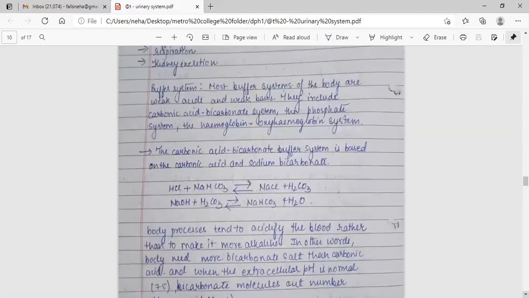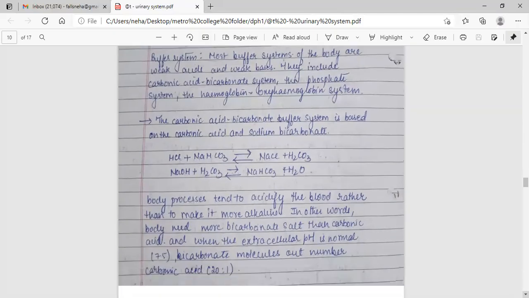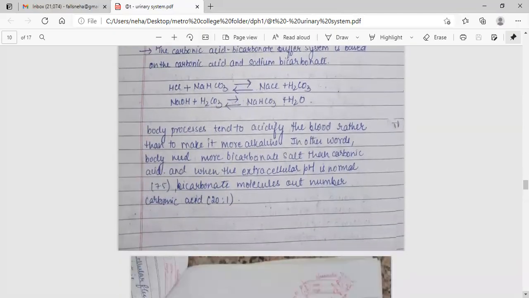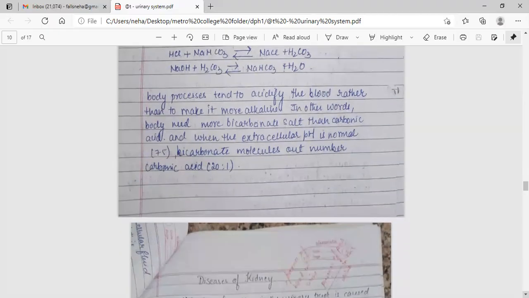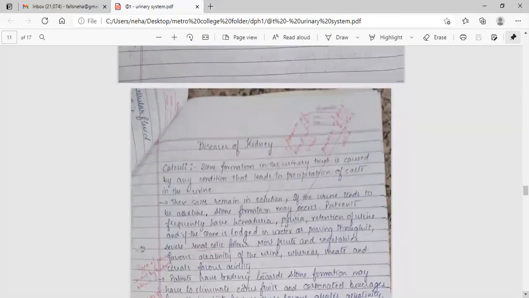The carbonic acid bicarbonate buffer system is based on carbonic acid and sodium bicarbonate. Body processes tend to acidify the blood rather than make it more alkaline. In other words, the body needs more bicarbonate salt than carbonic acid, and when the extracellular pH is normal, bicarbonate molecules outnumber carbonic acid.